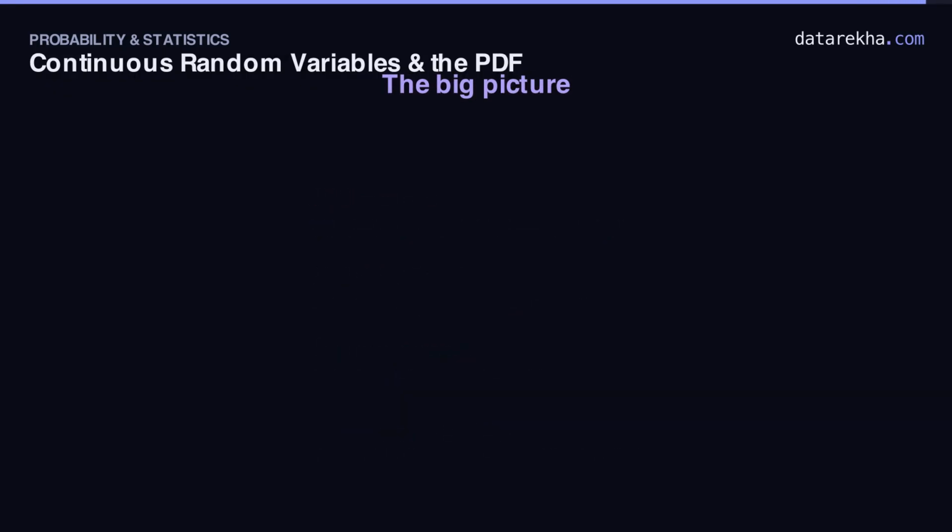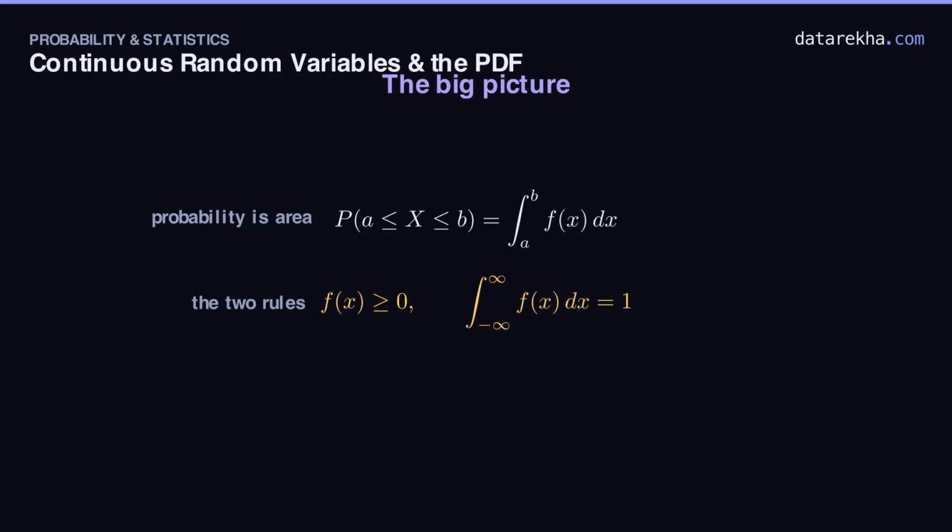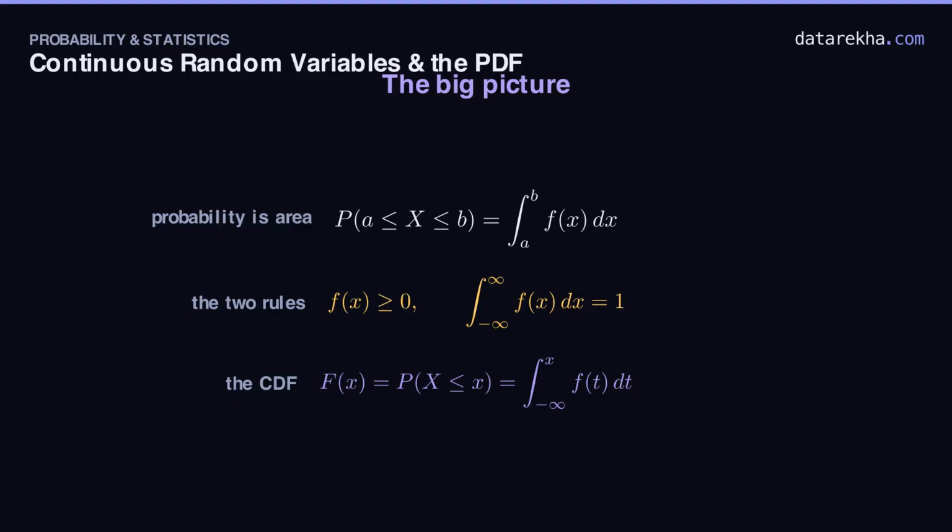Let's lock it in. For a continuous variable, probability is area under the density, the integral of f from a to b. A curve qualifies as a density when it's never negative and its total area is exactly 1. The CDF, capital F of x, is the probability of being at or below x, the density's accumulated area rising smoothly from 0 to 1. And the uniform distribution is your model case: a flat density 1 over (b minus a), mean at the midpoint, and variance (b minus a) squared over 12. Hold on to these, and continuous random variables will feel like second nature.